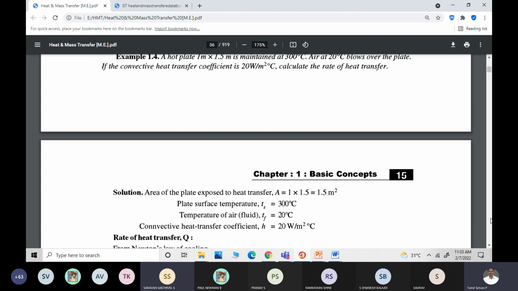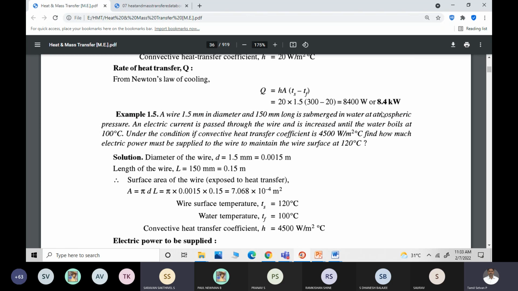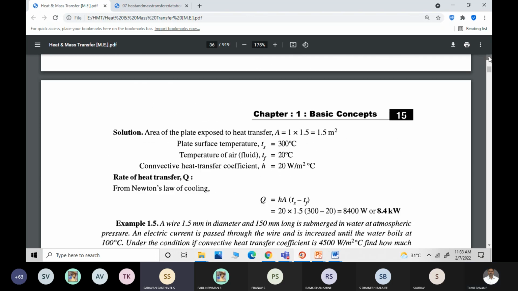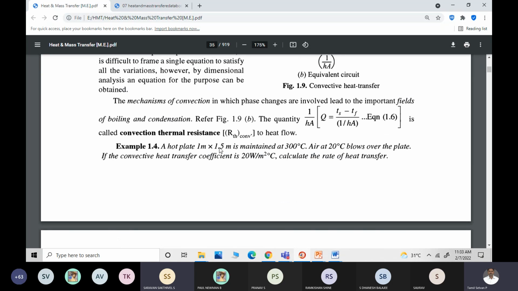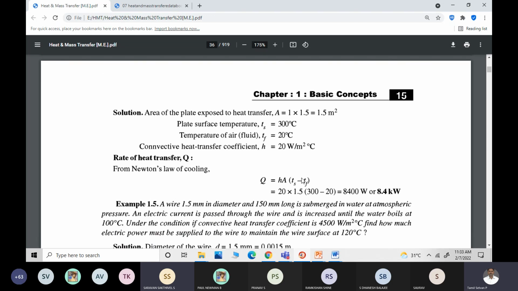Similarly, for the convective heat transfer coefficient, Q equal to Ha del T. If the surface temperature is given, for example, the hot plate dimension is given as 1 meter by 1.5 meter. So the area will be 1 into 1.5, 1.5 meter squared, and it is maintained at 300 degrees C. So surface temperature is 300, T infinity, the surrounding air temperature, is 20 degrees, and the H value is 20. So naturally, Q equal to Ha del T. You can substitute and get the result, whether it is a cylinder, a sphere or a flat plate. Is it fine, students?